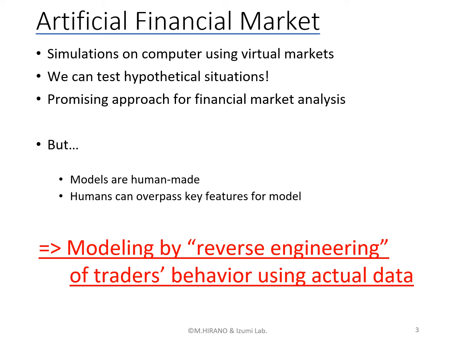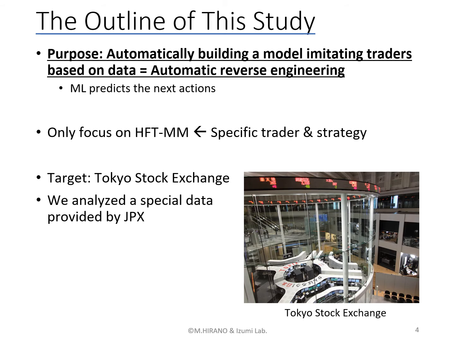So in this study, we try to build a model by reverse engineering of traders' behavior using actual data. Our purpose of this study is automatically building a model imitating traders for simulation based on data. This study is very advanced, so we only focus on HFTMM, which is a very specific trader and strategy.